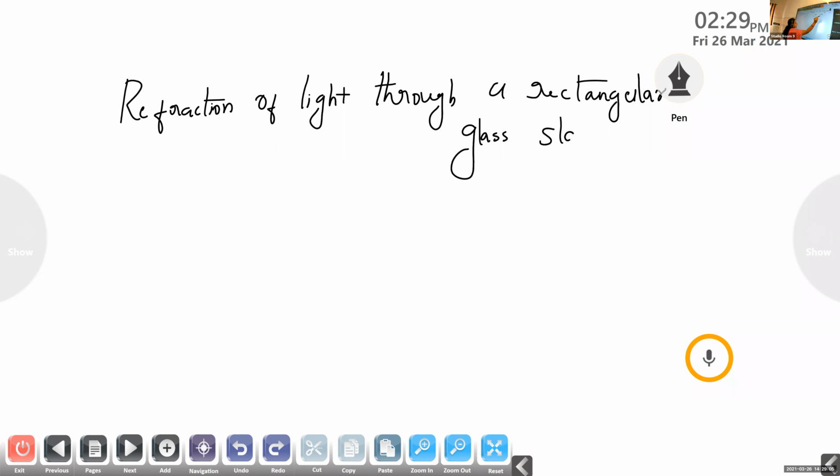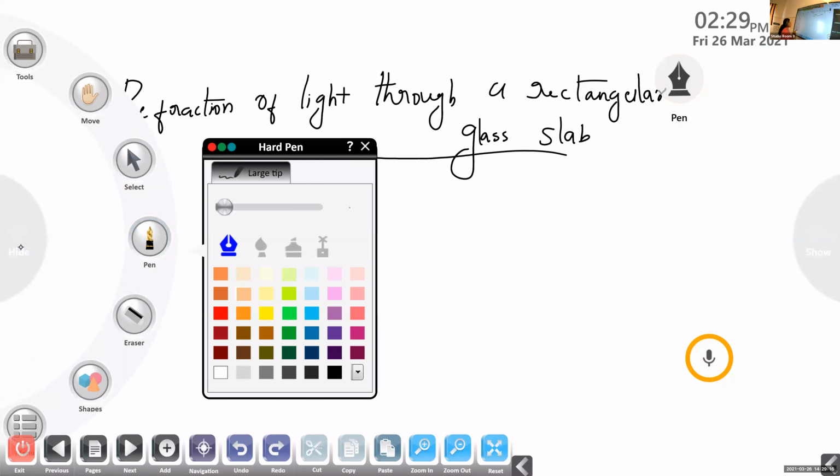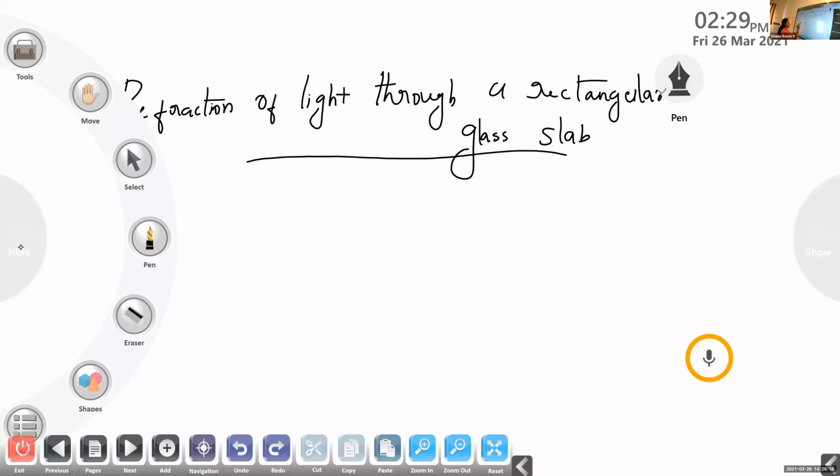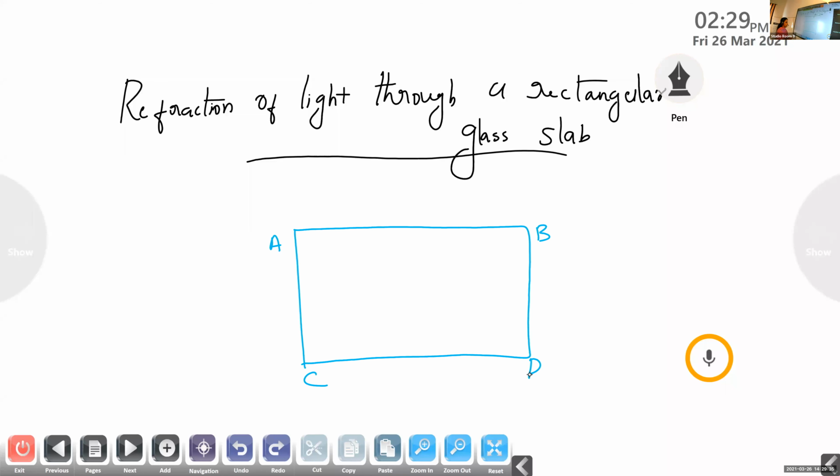So in order to describe the refraction of light through a rectangular glass slab, first of all, we consider a rectangular glass slab. You can name it A, B, C, D. This is the name of the rectangular glass slab.